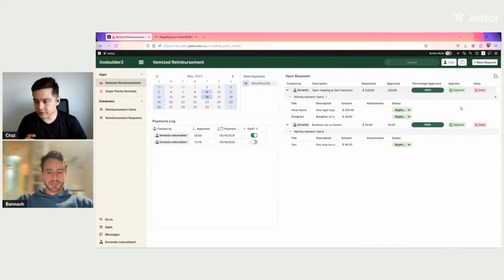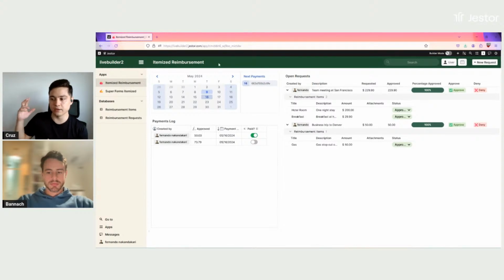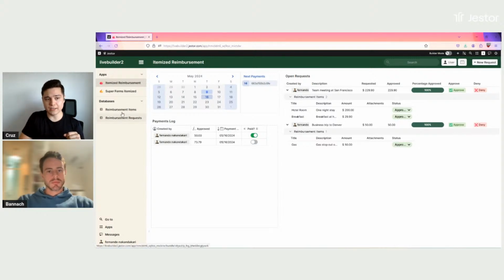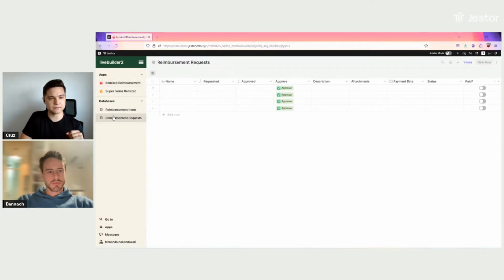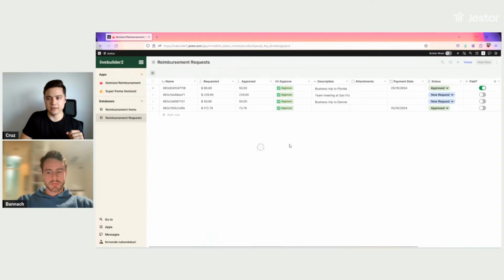Okay, so let's talk about structure. If you wanted to build this, of course, we're going to upload this as a template in our template store, so you guys can download it. But if you wanted to build something similar, or exactly this template, how would you do this, right? It's a very simple structure. You can see that we only have two databases. We have reimbursement requests, which is the information regarding the request itself, the main part of the request. So for the name, let's activate builder mode.